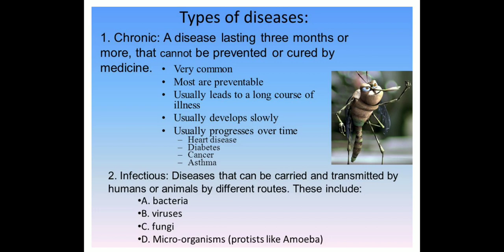You cannot see the symptoms within one day or one hour, but within a few days or two weeks you can see the symptoms. They usually progress over time. If the illness stays in the body for a long duration, the person may get heart disease, diabetes, cancer, asthma, etc.